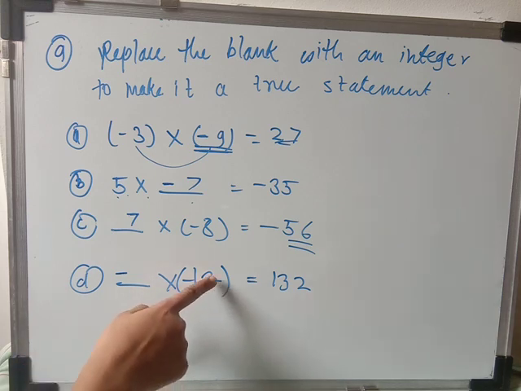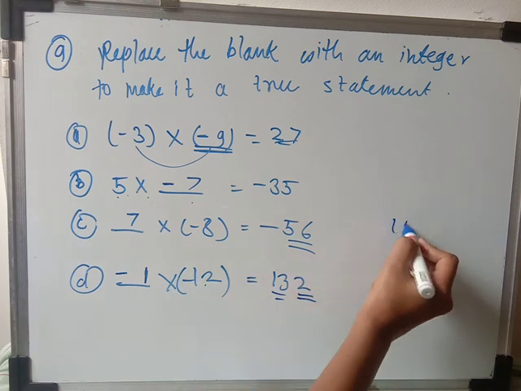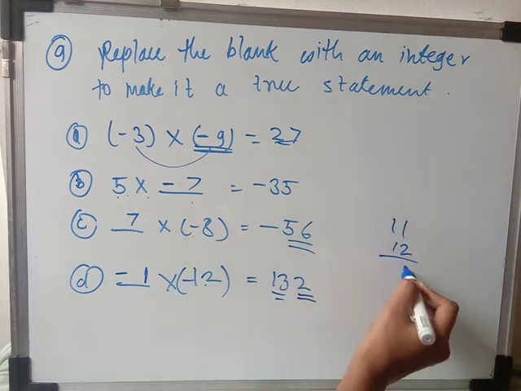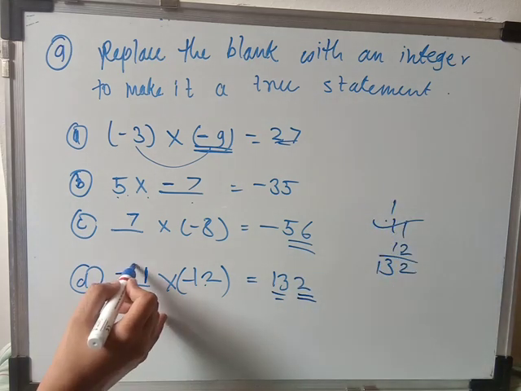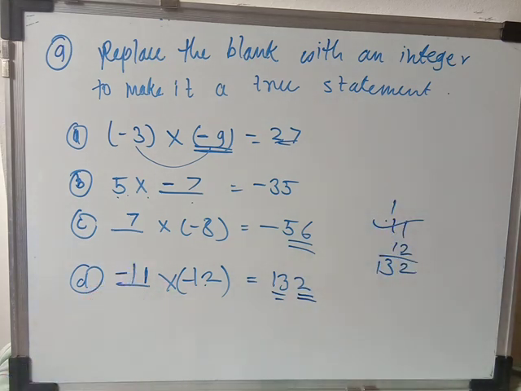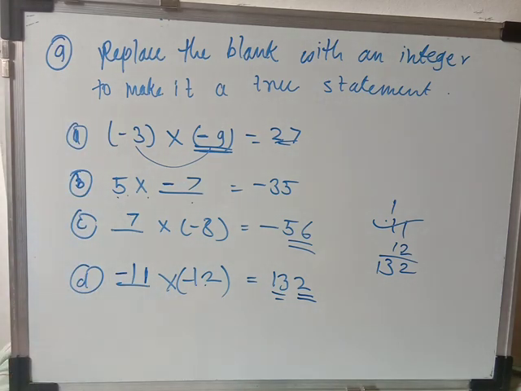So 2 is the number, because if you see here the last digit of this number, that is 2. Which number you will multiply with the 2? You will get 2, that is only 1. So the last place will be 1. But here before that one number is also there. So 12, here 12 ones are, if I multiply with the 1, so 12 ones are 12. Okay, 12 ones are 12 and 30. So here the next integer will be -11. Okay, -11. So here in this way we have solved the question number 9.